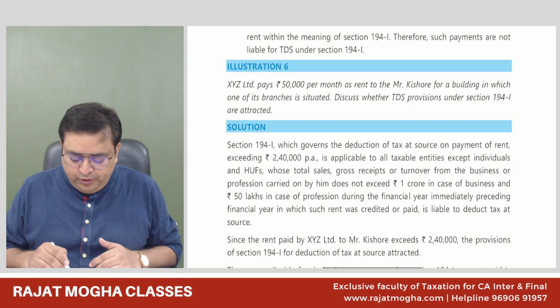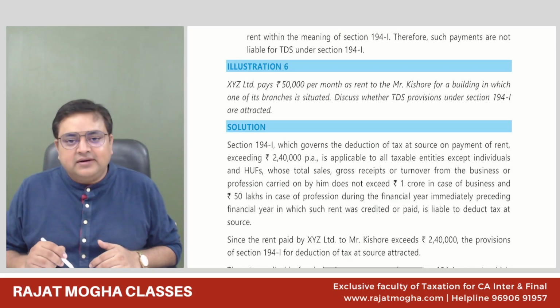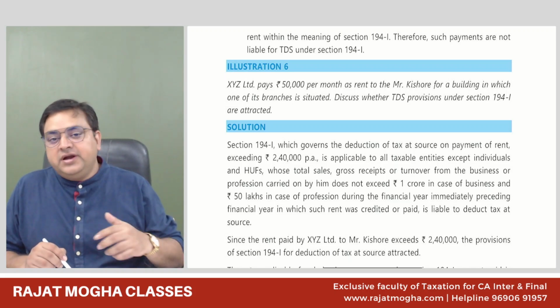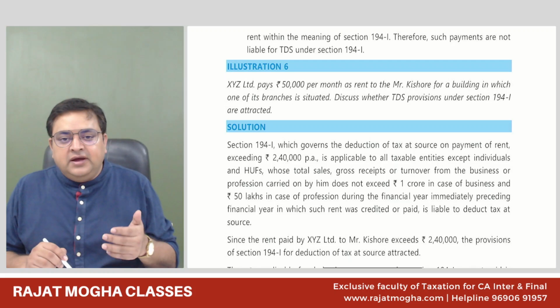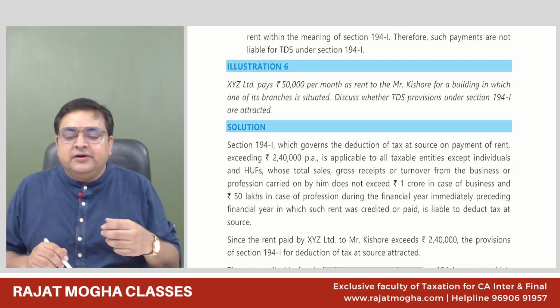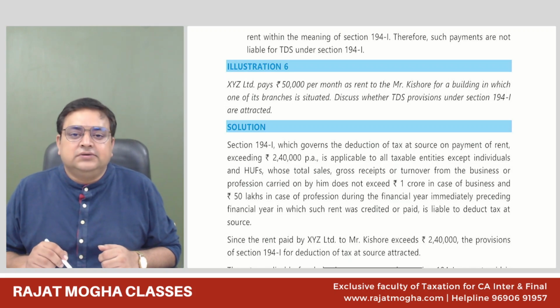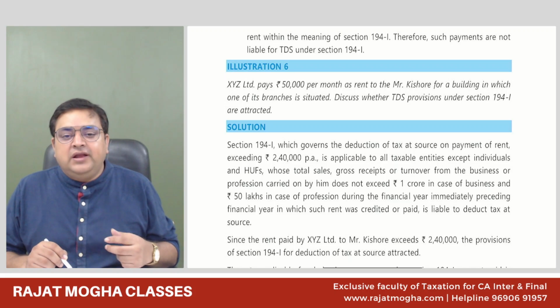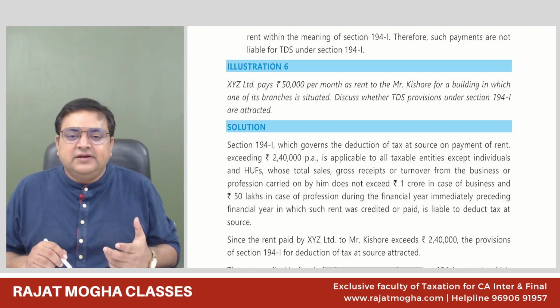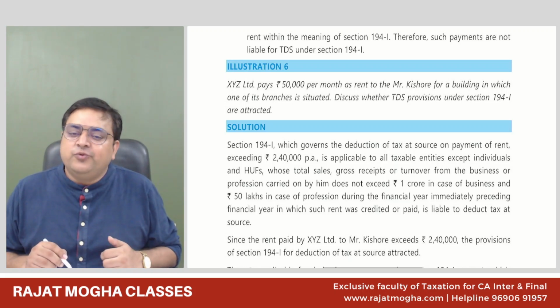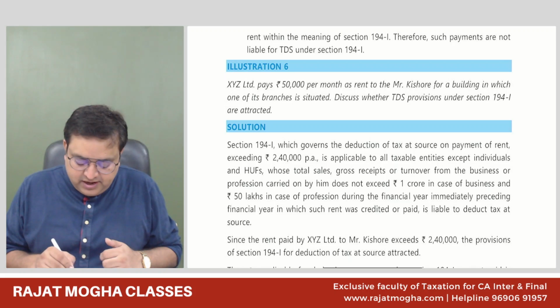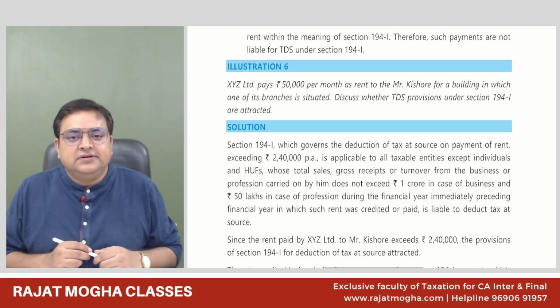And the point to be noted in 194IB is that the TDS is not deducted every month over here. It's not that whenever you pay the rent, you should deduct the TDS. It is only at the end of the year that you should deduct the TDS. So when you are paying the rent of the last month, let's say for our previous year 24-25, when you are paying the rent of March 25, you should deduct this TDS.